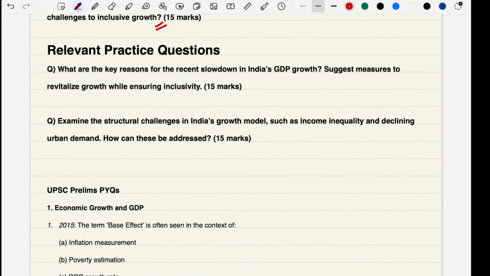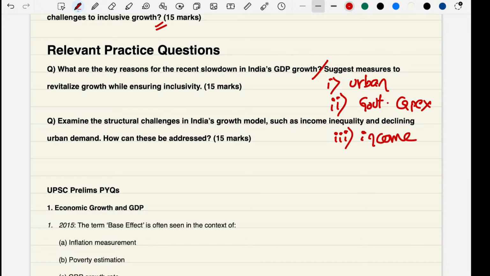Let us talk about relevant practice questions. What are the key reasons for the recent slowdown in Indian GDP? Whatever we have discussed, all the challenges, like declining urban demand, and over-dependence on government spending. You can discuss how the budget is increased and, at the same time, capex increase. Everything you can discuss.